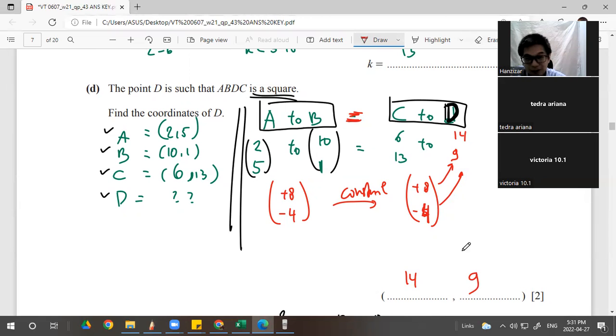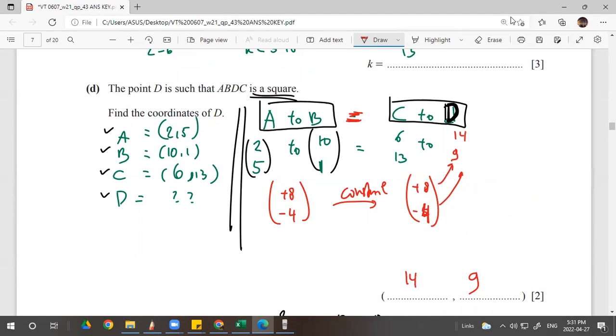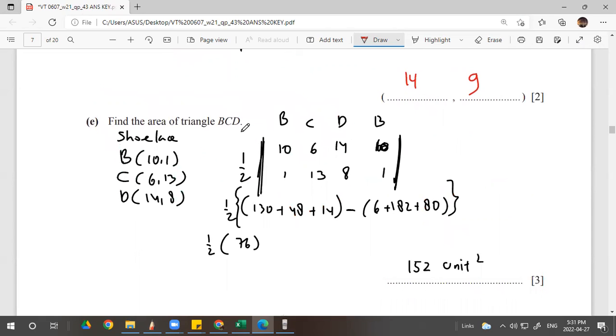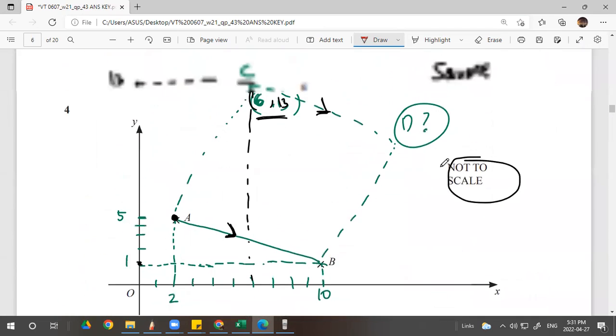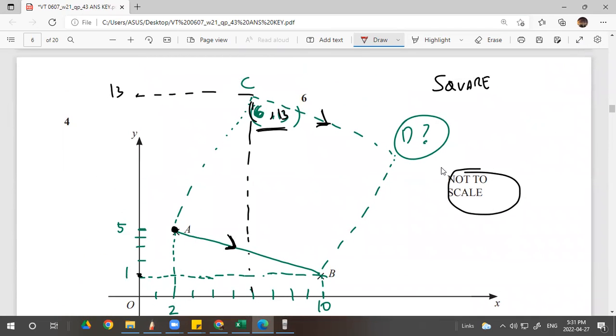Now, you have to be very, very careful about this question. Next. Find the area of triangle BCD. Okay, BCD. You need to find this area. And it's not easy unless you learn the shoelace formula.